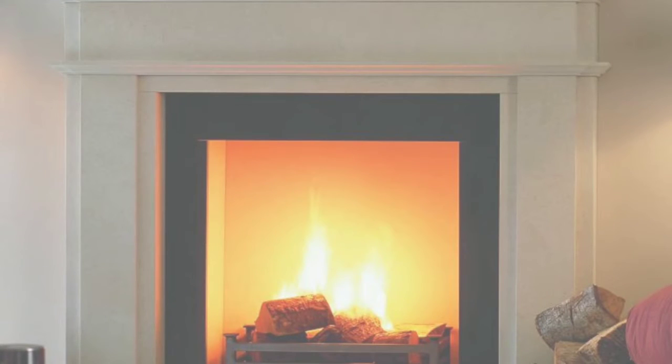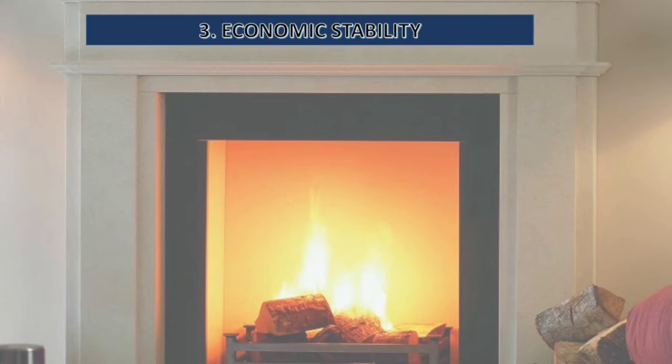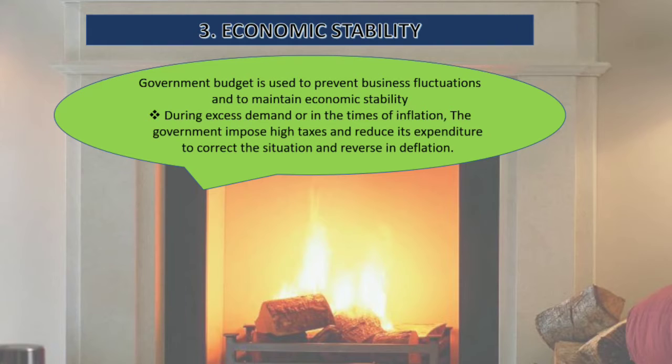The third objective of government budget is economic stability. What does it mean? It means the government does not want large-scale fluctuations in the prices in the economy, such as inflation or deflation. So the government tries to maintain the economic stability in the times of inflation, that is excess demand, or deflation. How does the government do that? Government uses a taxation and expenditure policy. In the case of inflation, what does the government do? The government imposes high taxes because the demand is very high in the economy. The government charges high taxes and reduces its expenditure such as subsidies, so that the inflation situation can be wiped out, and the reverse can be done in deflation.